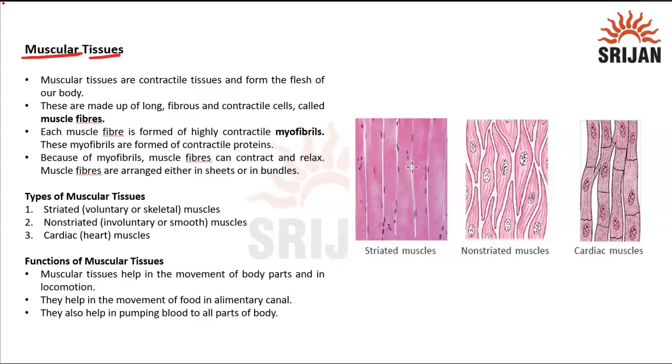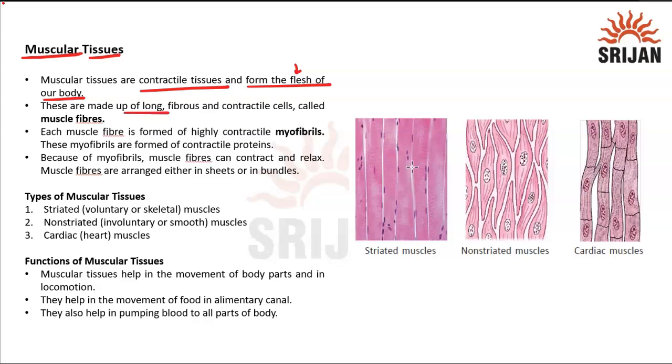When we talk about muscular tissues, these are contractile tissues, meaning they have the capacity to contract. That is why they are able to function, and that is why they are called contractile tissues. They form the flesh of our body. Whenever we use the term flesh, we are actually using it for the muscles.